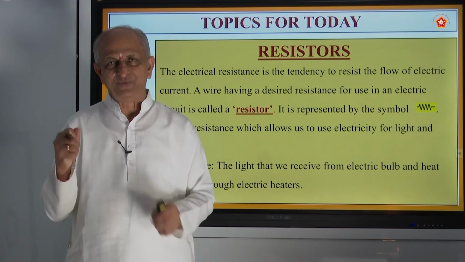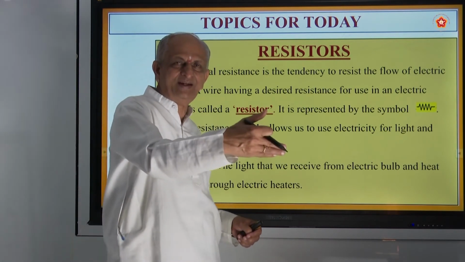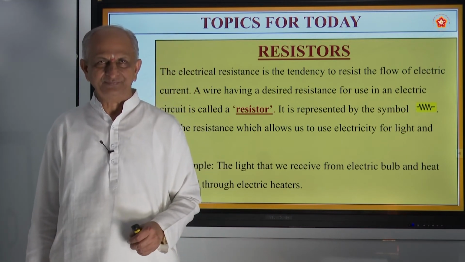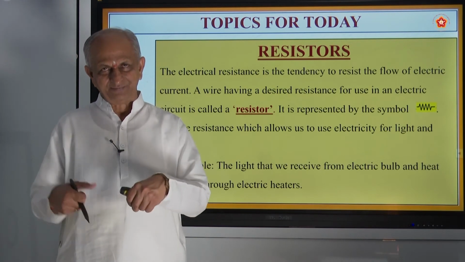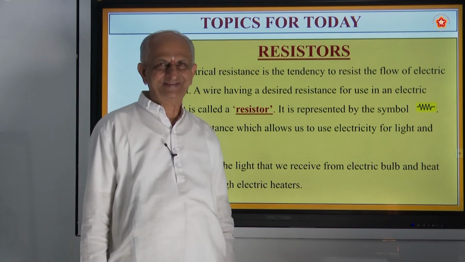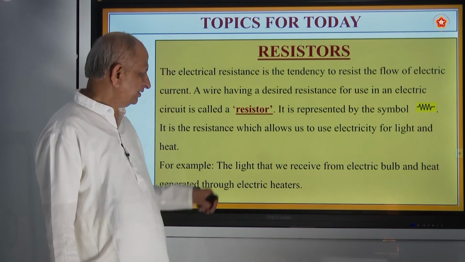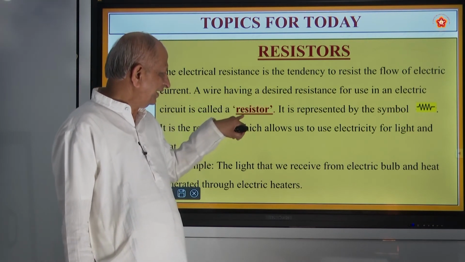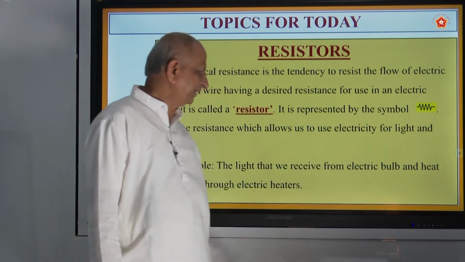Suppose X is running fast, and if you put anything in the way and block his speed, that is called resistance. Suppose you are going on a bicycle, if you apply the brake, that is resistance. So also the blockage in electrical terms is called resistance, and the device is called a resistor, and that is how it is denoted.